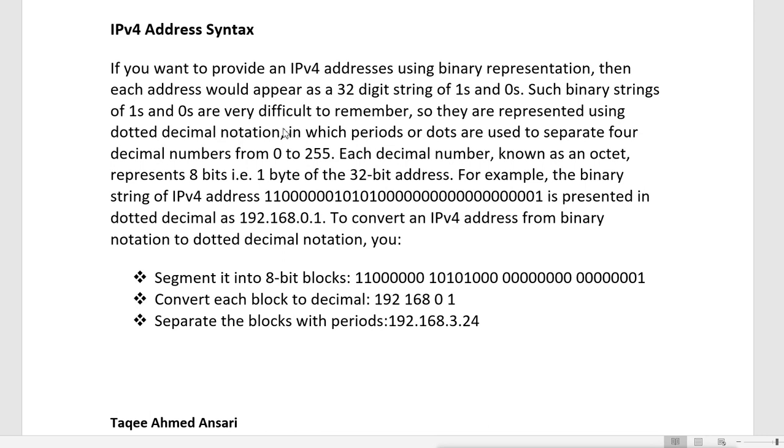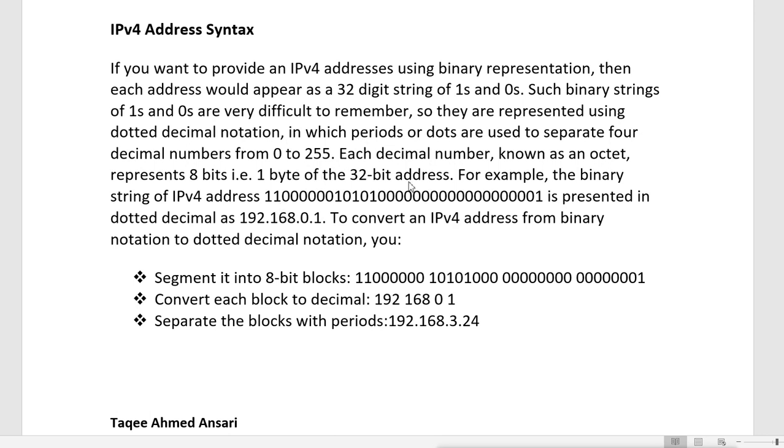So what did they do? They divided that into 4 parts, and they converted the binary into decimal. Because everyone knows decimal, we learned decimal from our school days, so we are very familiar with decimal numbers, and a binary 32-bit number is very big for us.